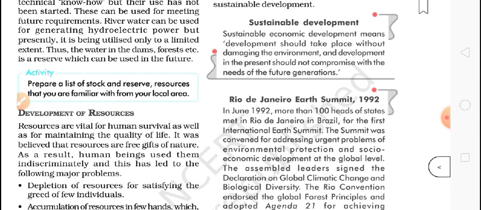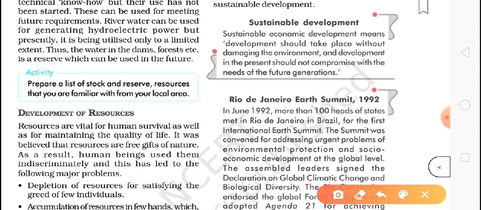Yes. The first time, we can say, the Earth Summit was held in Rio de Janeiro in Brazil. This is, we can say, a city of Brazil. It happened in 1992. Around 100 countries' representatives sat there, and they talked about the world. Yes, the world is under great threat. We are going to lose everything after 20, 30, 40 years. Then everything will be finished. Every resource will be finished. We need to do something. What do we need to do?